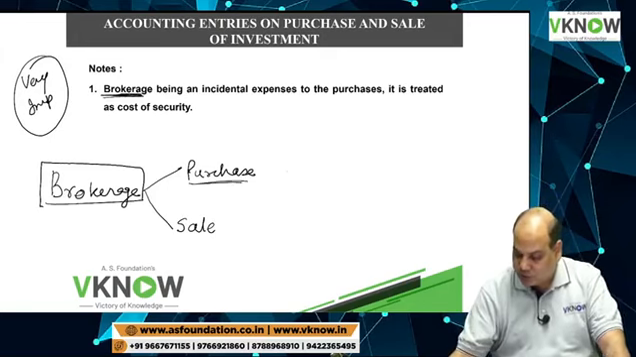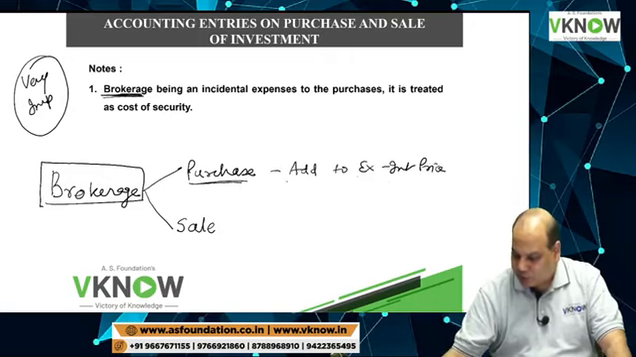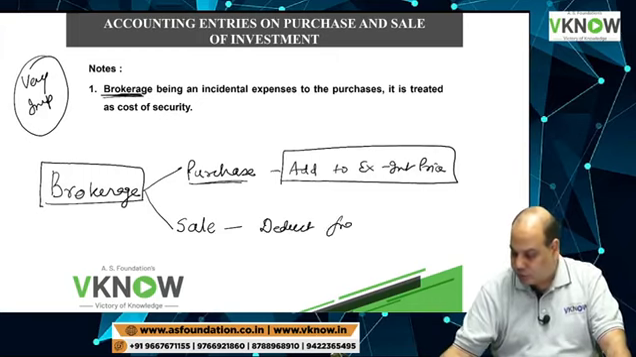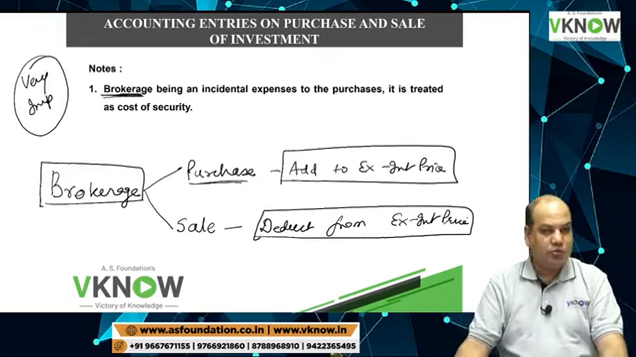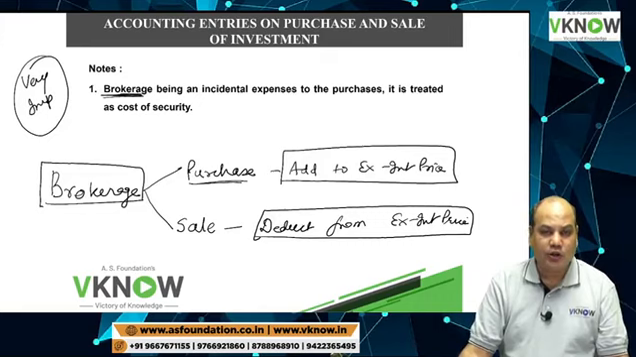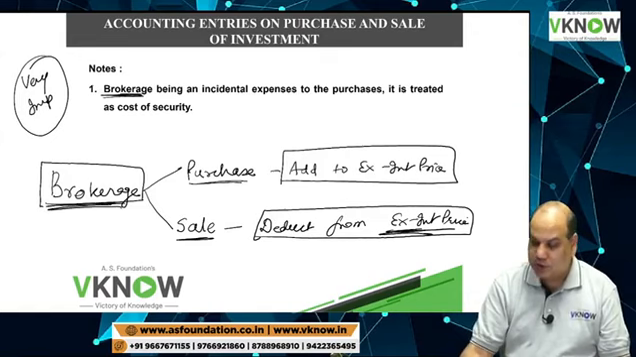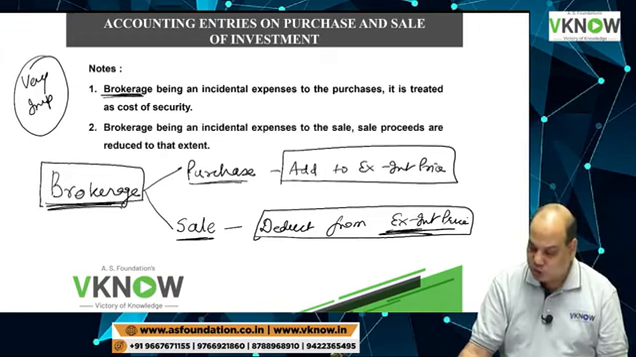If you are purchasing, add brokerage to ex-interest price because this is a part of your total cost. If you are selling the investment, deduct it from ex-interest price. If you are selling the investment, it is an outflow, it is a cost to the seller. So the net cash inflow will be sale price minus any brokerage paid. So brokerage is deducted from the selling price when the investment is sold.